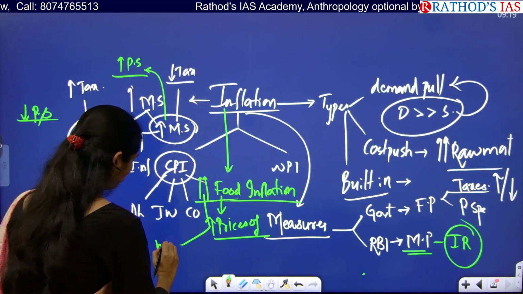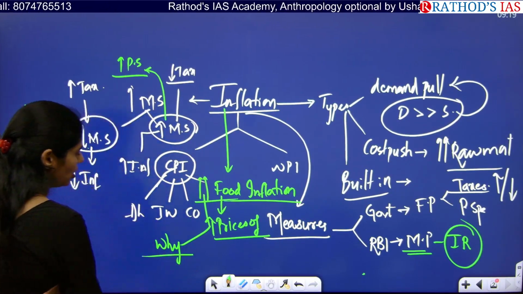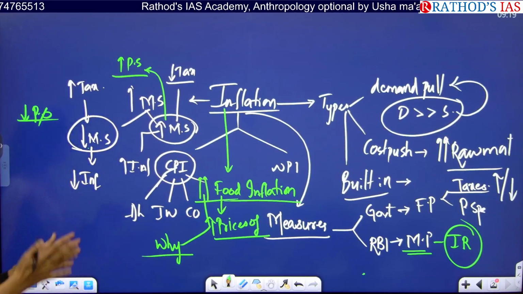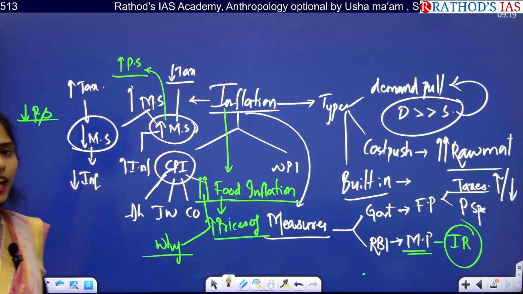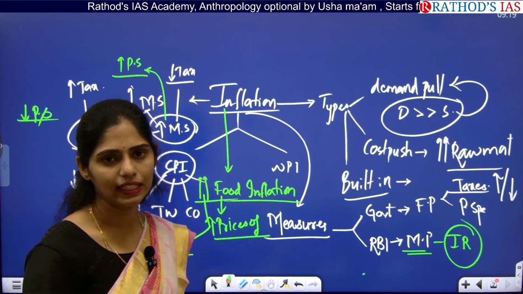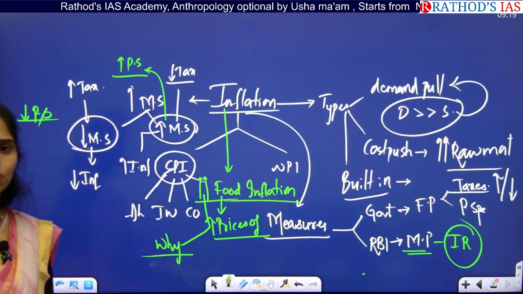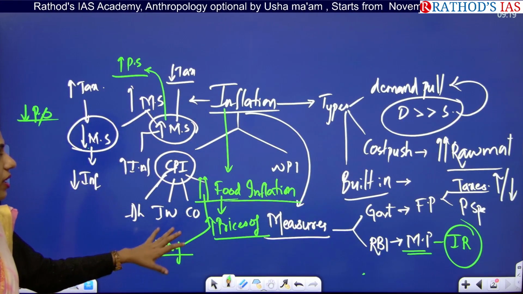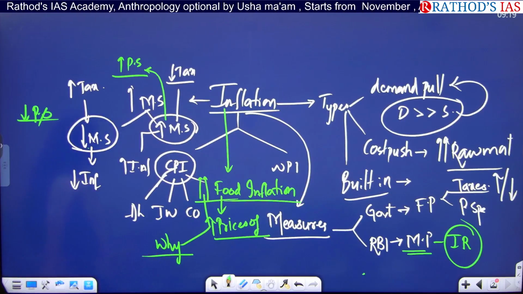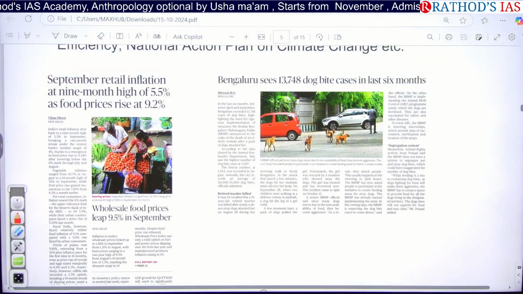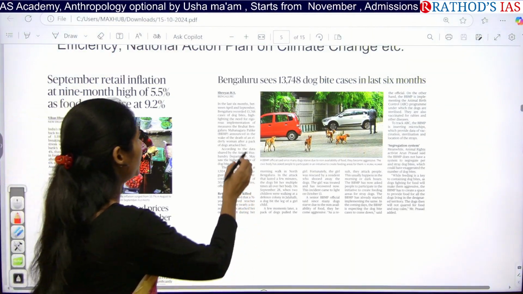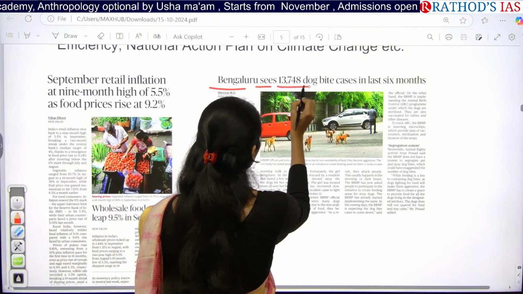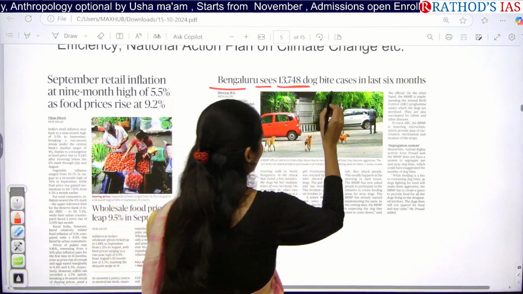So you have to see why. In why, you have to see the demand side and supply side, and you have to add even climate related things, so that you can write 5 to 6 points with examples, so that you can write an answer for this topic. Clear? And next topic here is Bangalore sees 13,748 dog bite cases in last 6 months.